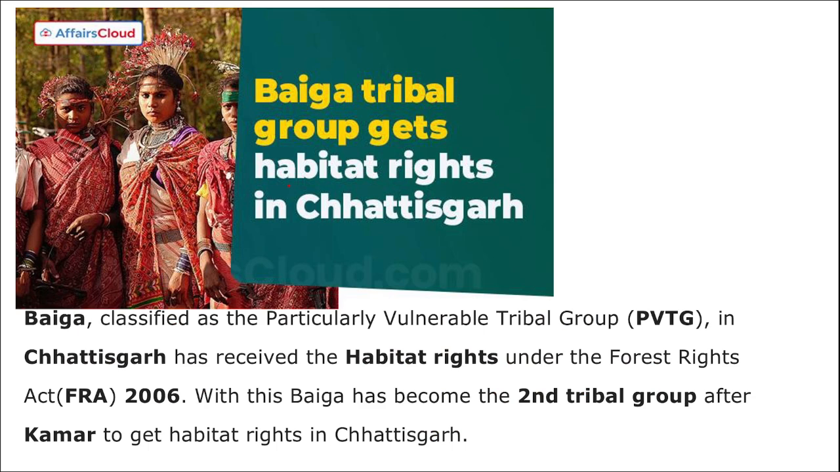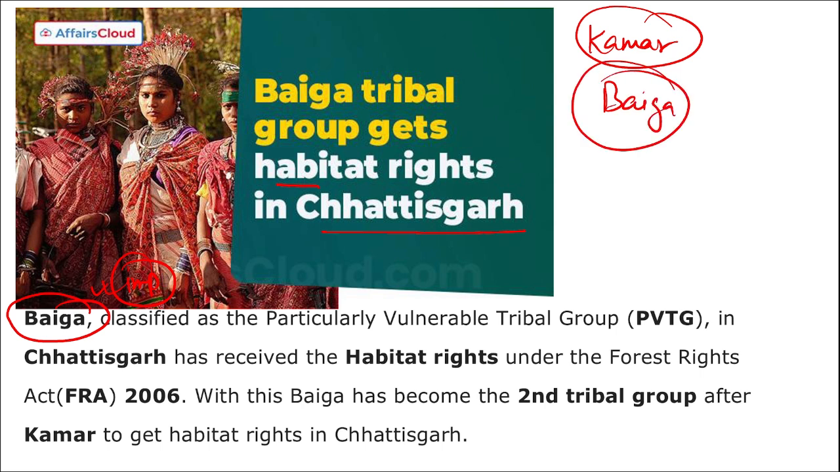Next is Baiga tribal group gets habitat rights in Chhattisgarh. I repeat, recently Baiga, a tribal group in Chhattisgarh, has received the habitat rights under the Forest Rights Act of 2006. Which is the tribe that recently got the habitat rights in Chhattisgarh? It is Baiga. Very important question. Correct. With this, Baiga became the second tribal group. First was Kamar. Now it is Baiga to recently get the habitat rights in Chhattisgarh. Correct. Mark this important.